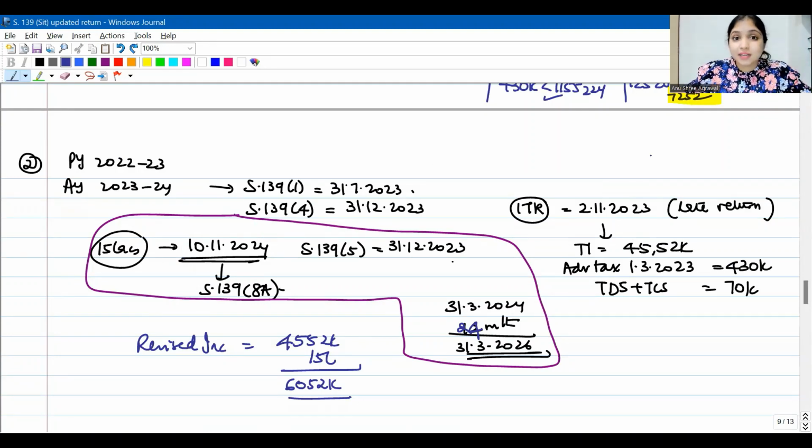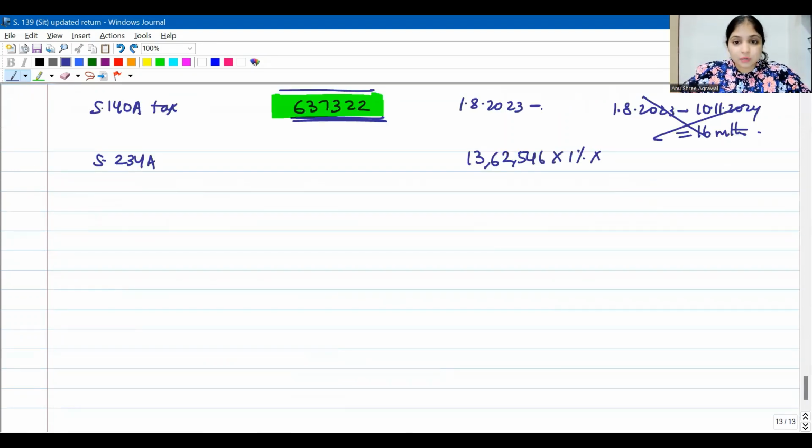You filed the return late. For that, you're paying 234A interest. But I already filed on 2nd November 2023. So till this date only, I will consider. So 1st August 2023 till 2nd November 2023, August, September, October, November, this is going to be 4 months. But this, I will round off to the earlier 100. So 13,62,500 into 1% into 4. This is going to be 54,500.